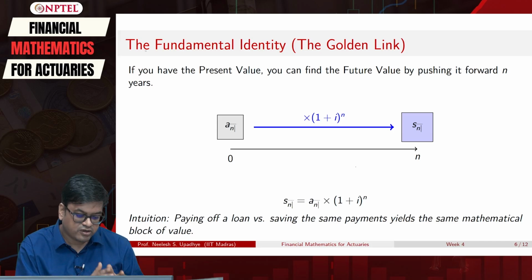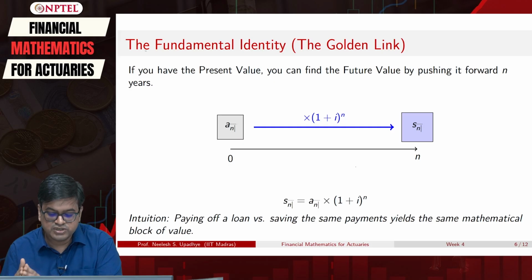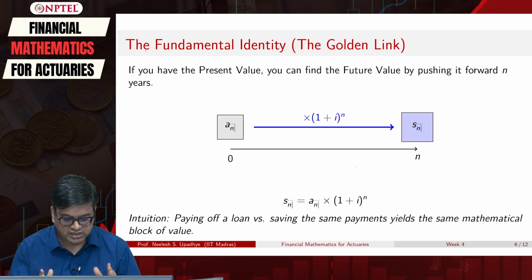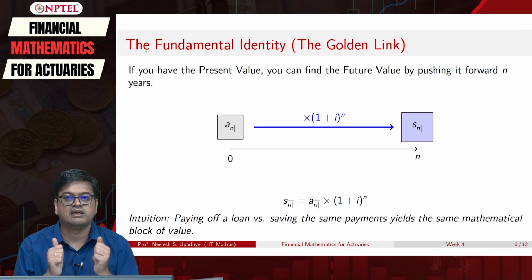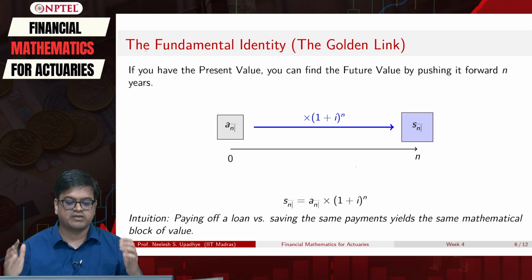which essentially satisfies a fundamental mathematical need, that is, paying off a loan versus saving for the same payment should yield the same mathematical value. So, we are very much clear that whether I am calculating a_n, which is present value, or s_n, I can relate both of them, and they both are equal with this formula. The mathematical value of them will be equivalent depending on which time frame they are.